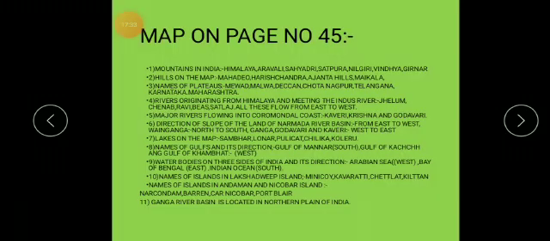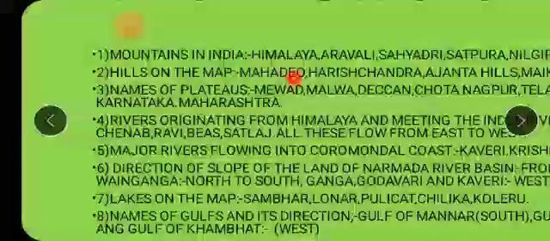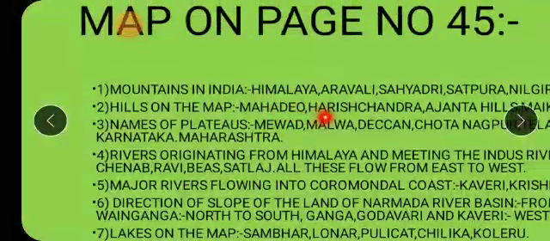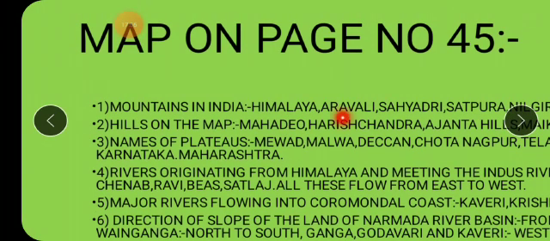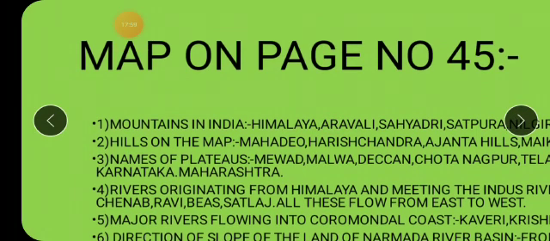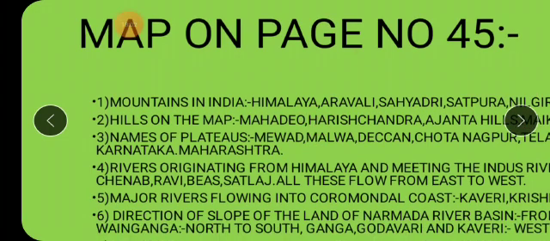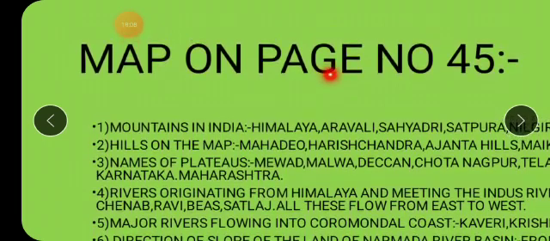But what is your today's homework? You have to write down all the questions which are there on page number 45. First, on one page you will paste the xerox of the map which is there on page number 45, and on the other side or on another page, you will write all the questions and their answers. You will first find all these names on the map. You will search and then you will write. This is your today's homework.